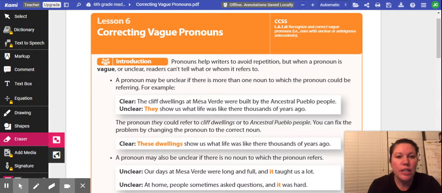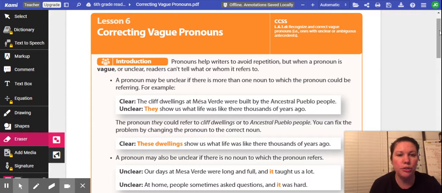Hey guys, so today we were talking about correcting vague pronouns, and vague pronouns are usually unclear, they don't quite make sense. So we want to go through this to make sure, number one, that we understand how to correct sentences with vague pronouns. This is something that you did about a week and a half ago with a Khan Academy video, so we're just reverting back to it to make sure that we understand what vague pronouns are and how to correct them and identify them as part of our standards.